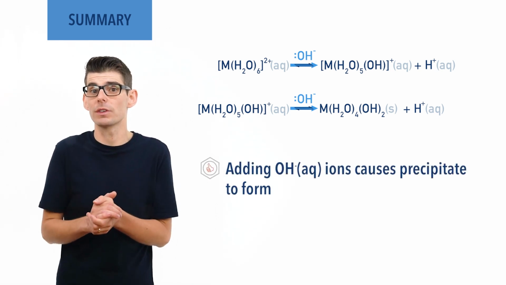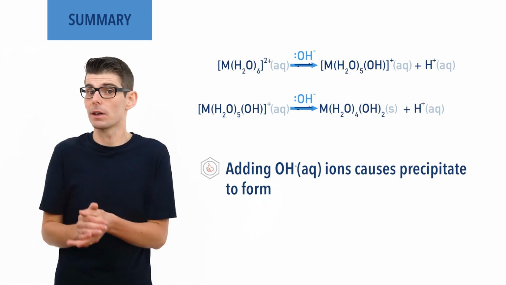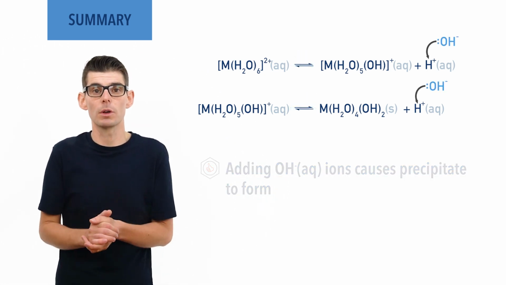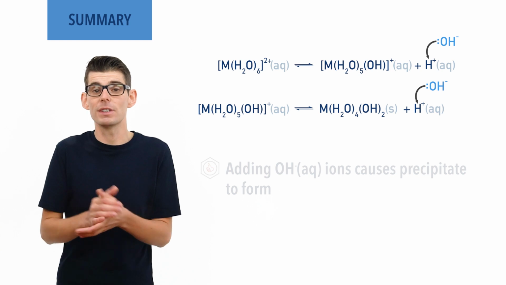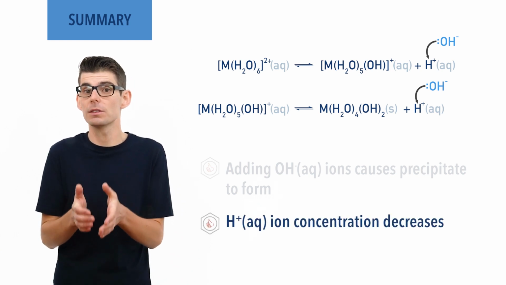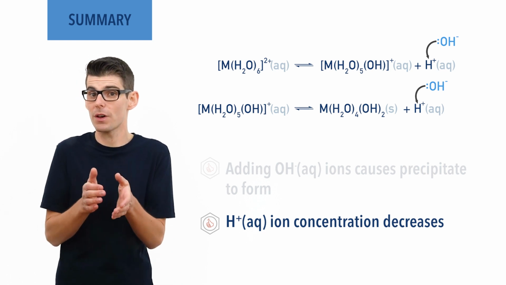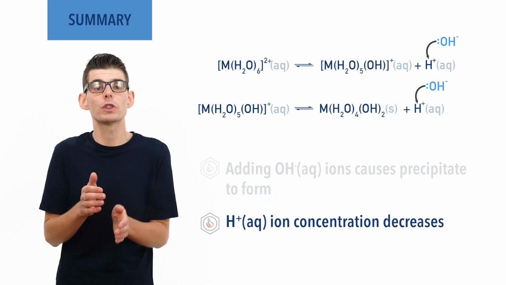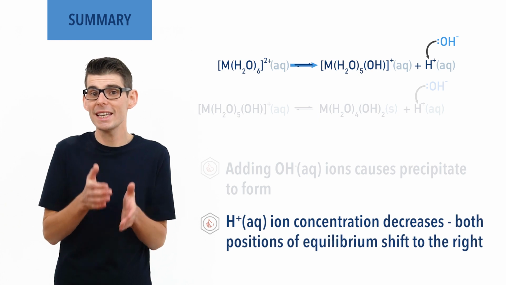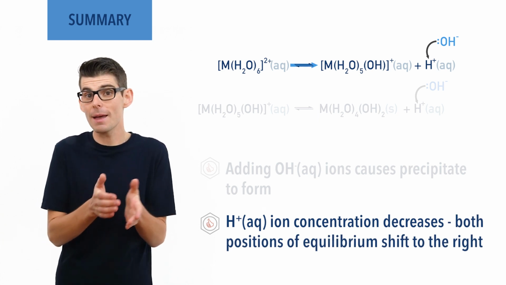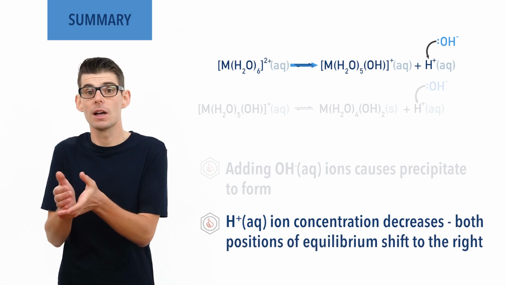The added hydroxide ions react with H+ ions in solution and form water molecules. This decreases the concentration of H+ ions in the equilibrium mixture and causes the position of equilibrium for the first equilibrium reaction to shift to the right, causing an increase in the concentration of [M(H2O)5OH]+ ions.